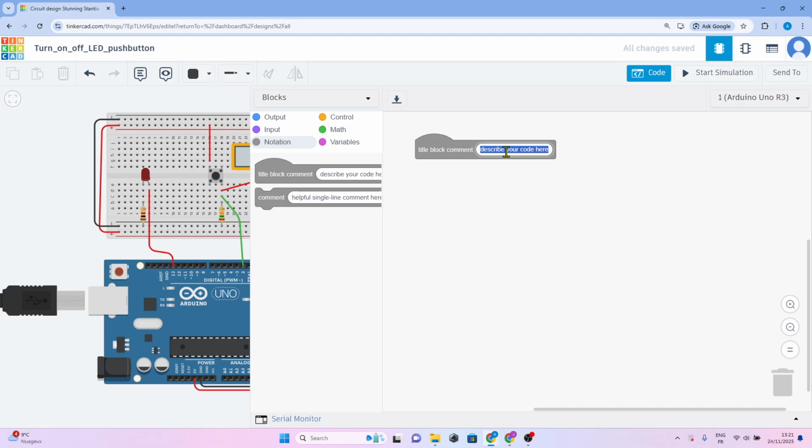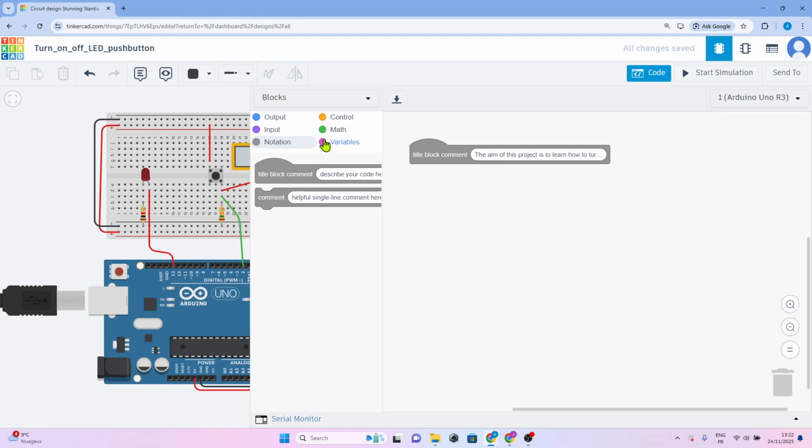This is the aim. The purpose of this project is to learn how to turn on or off an LED using a push button. Insert.